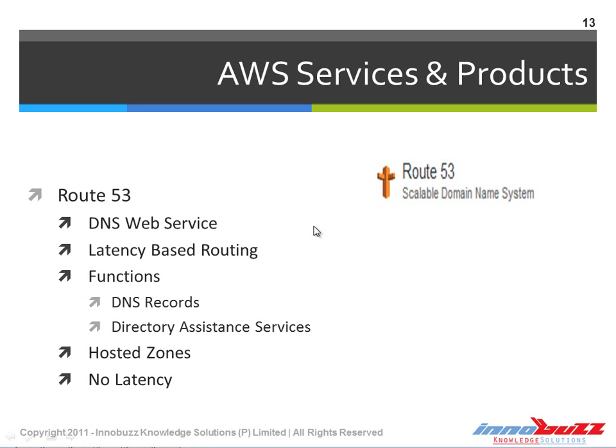Here, in the case of AWS Route 53, the same works. How it works is that Route 53 is an extremely reliable and cost-effective manner of translating DNS records. We can also call it a DNS web service.